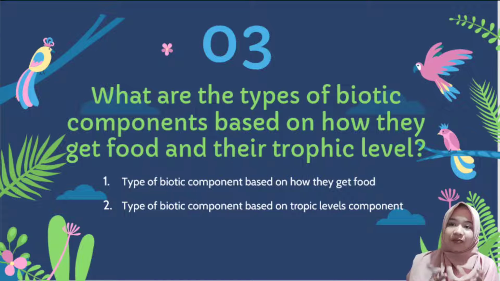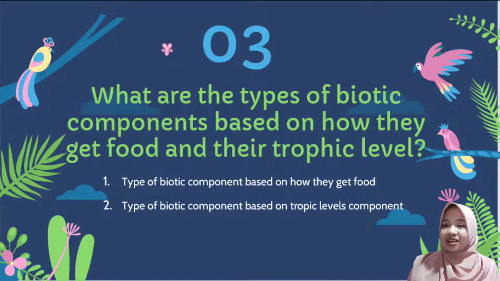The types of biotic components based on how they get food and based on trophic levels. First, types of biotic components based on how they get food. First, they are the producers. Producers can produce their own food through photosynthesis, for example, plants. The second is consumers. They cannot produce their own food, so they have to eat other living things.